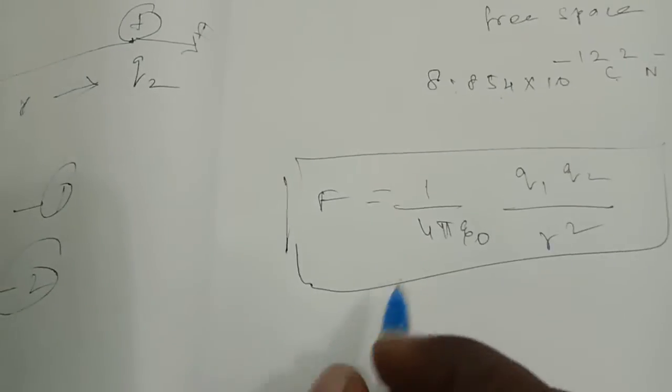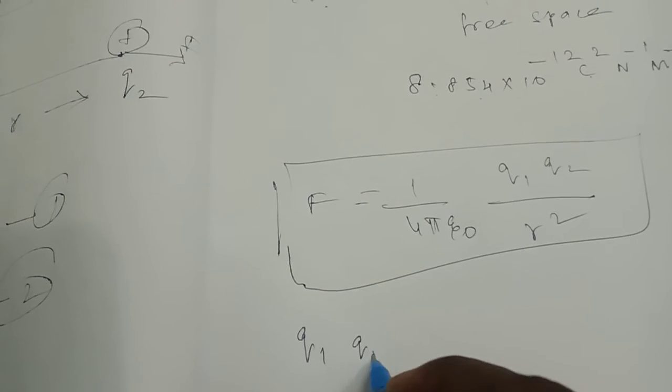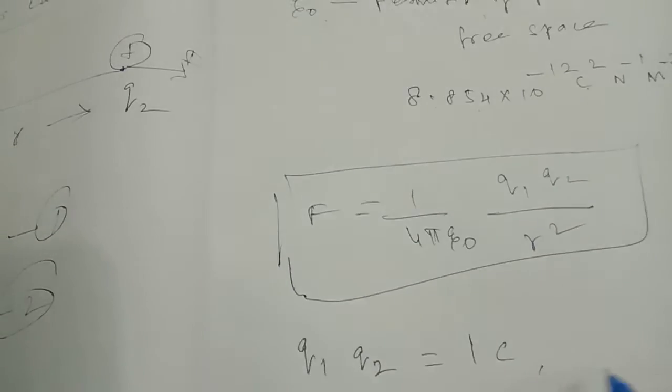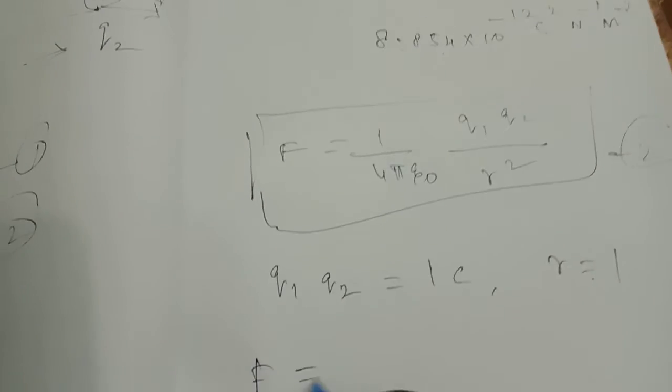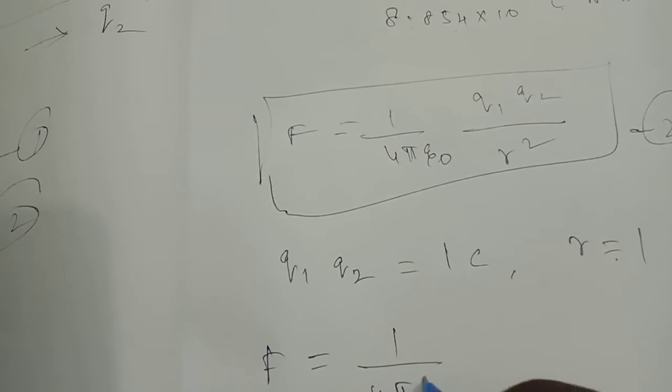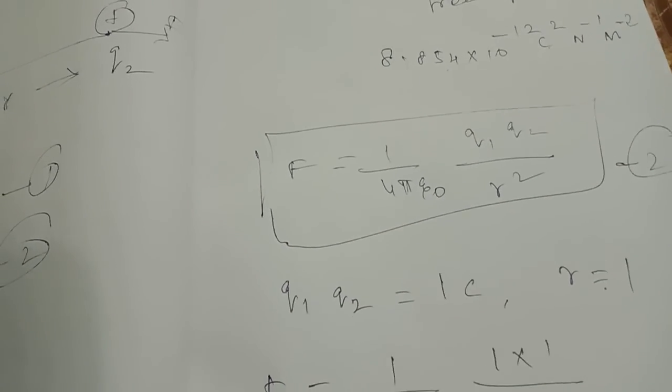Let us consider the Coulomb's force. Take the magnitude of the electric force between the charges q1 and q2, each equal to 1 coulomb, and the distance r equal to 1 meter. Applying the equation, F is equal to 1 by 4 pi epsilon naught times q1 q2 by r square, with q1 equal to 1, q2 equal to 1 and r equal to 1.